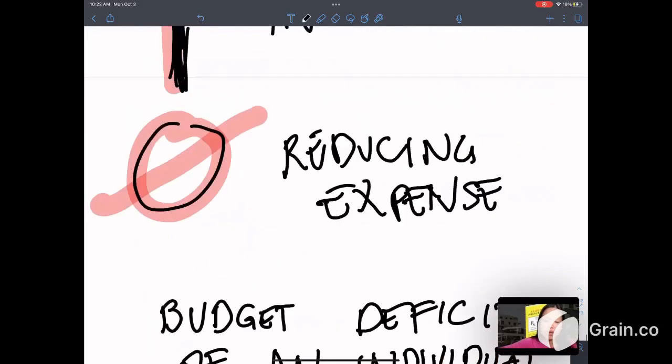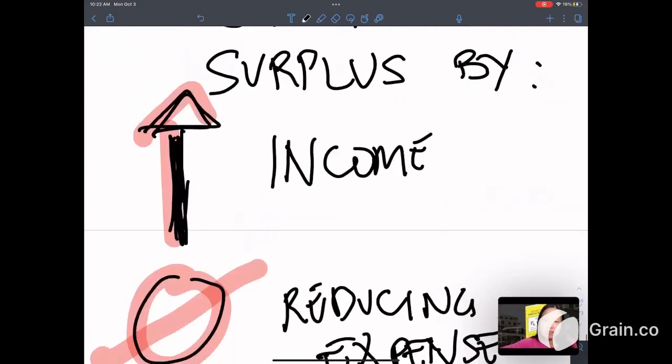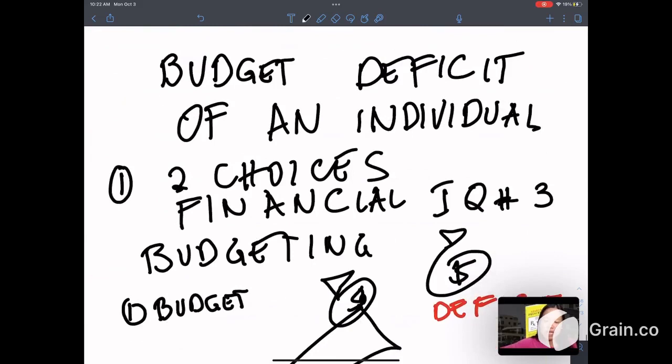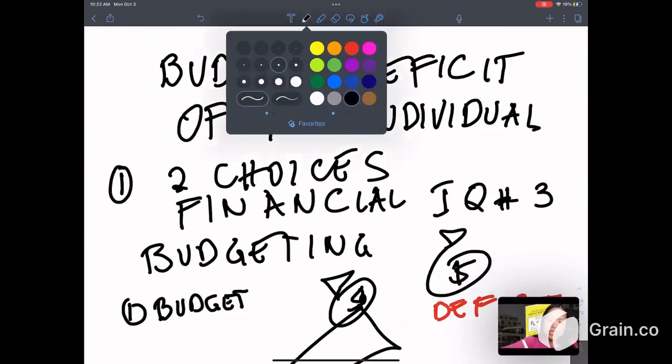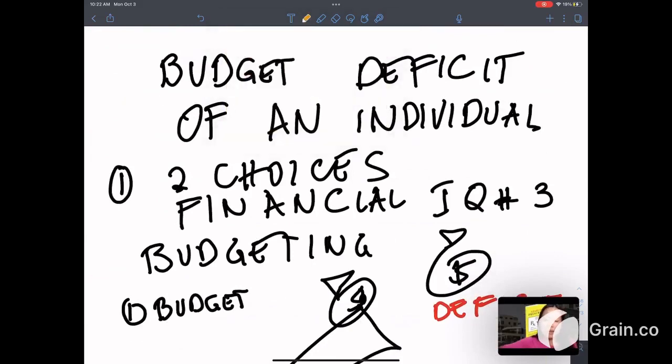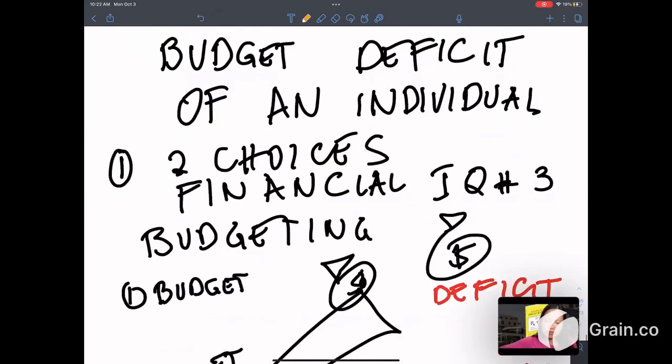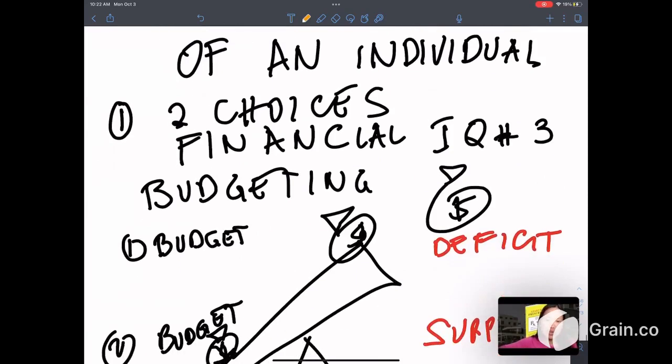From the book of Robert Kiyosaki, Increase Your Financial IQ. Today's topic is budget deficit of an individual. And there are 15 lessons that I would like to share today. First lesson, we have two choices.